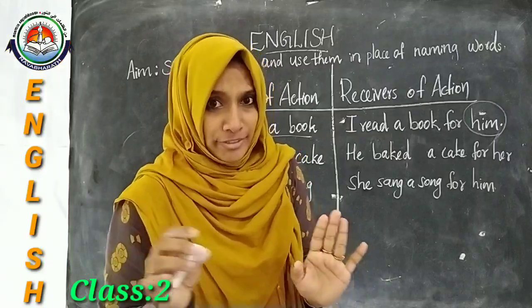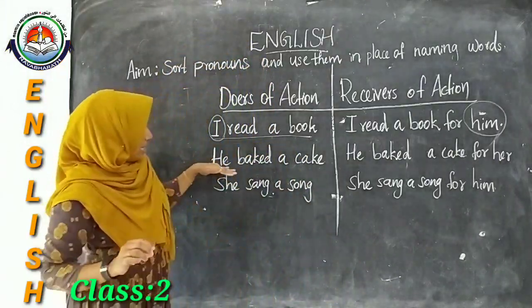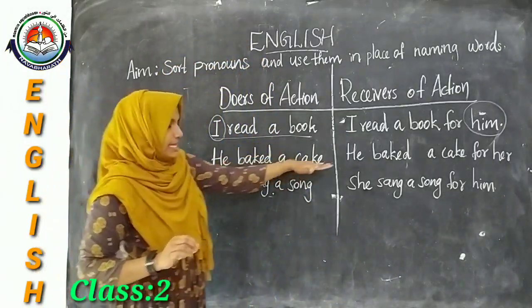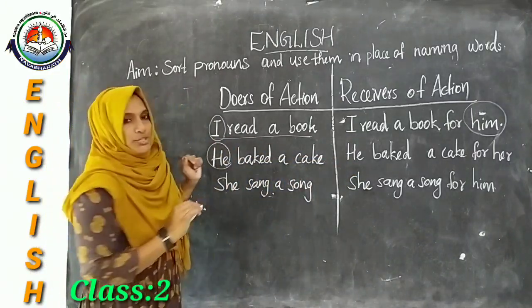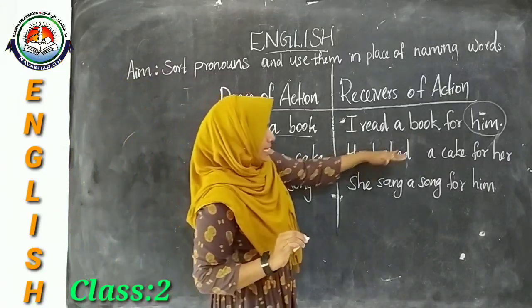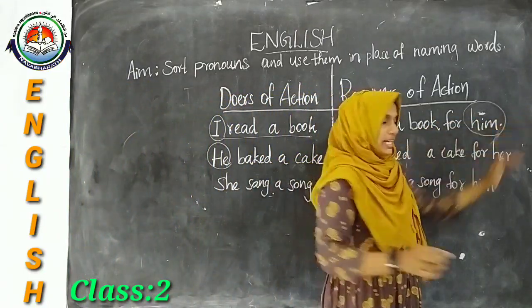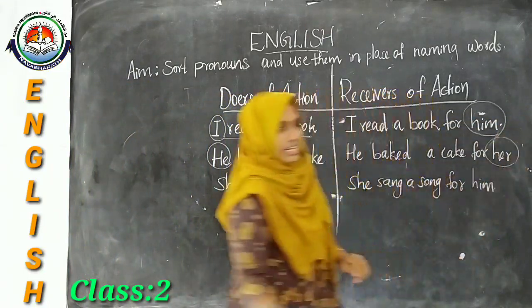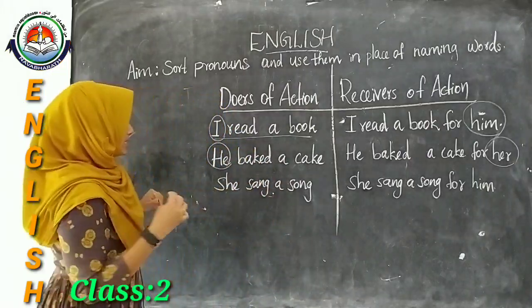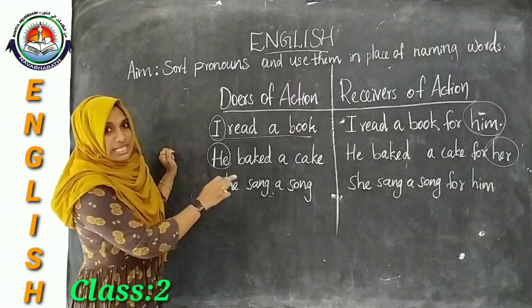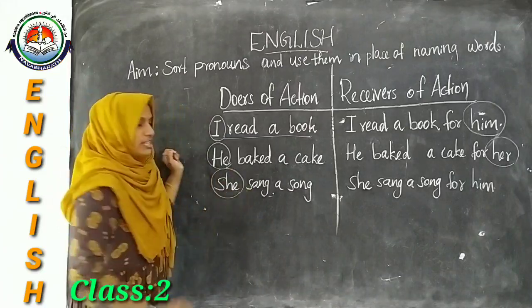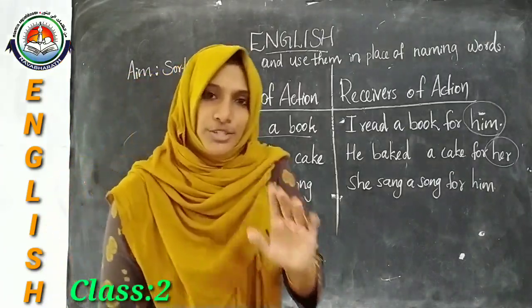Okay, like here I have written some sentences. It is, he baked a cake. So here who is the doer? This he is the doer. Then, he baked a cake for her. So who is the receiver? Her. Her is the receiver. She sang a song. So the word she is the doer.